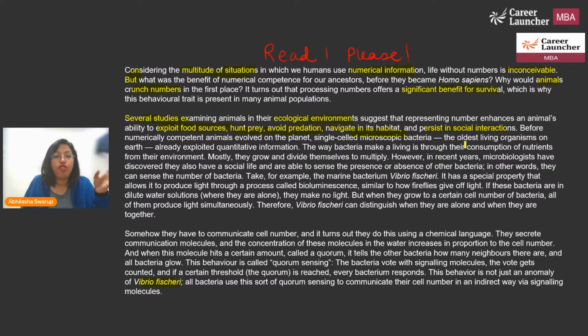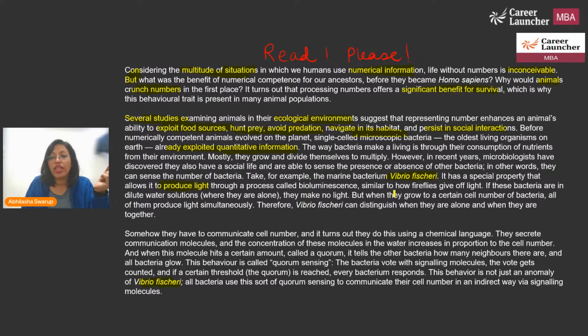So, before humans or numerically competent animals evolved, microscopic bacteria, which were single celled, were existing, but they were exploiting quantitative information. For that, the example of Vibrio fischeri is given, that it produces light, but produces light only when a certain number is reached.